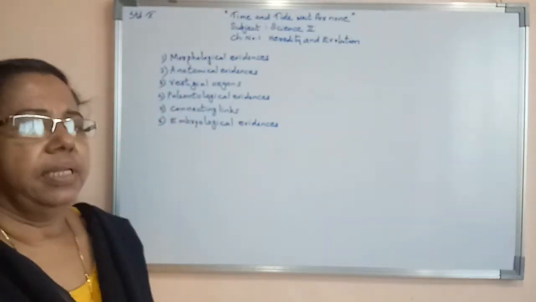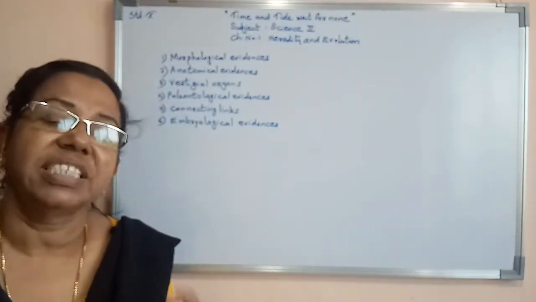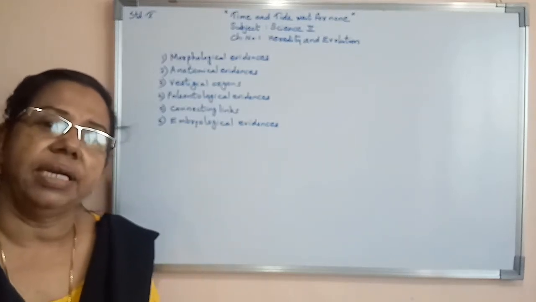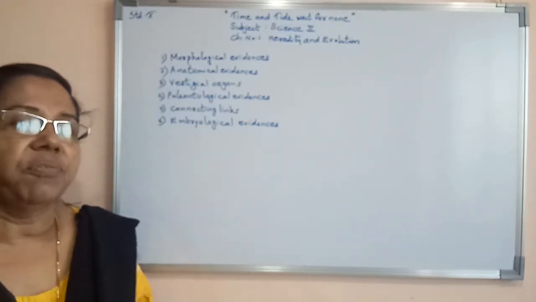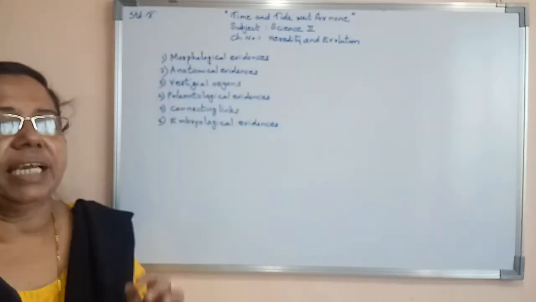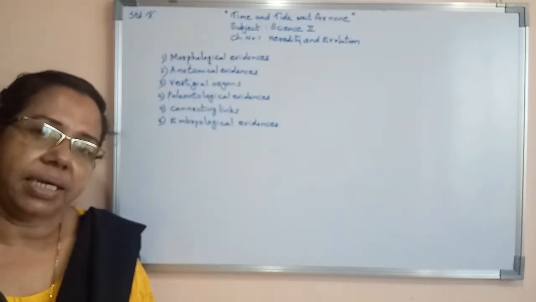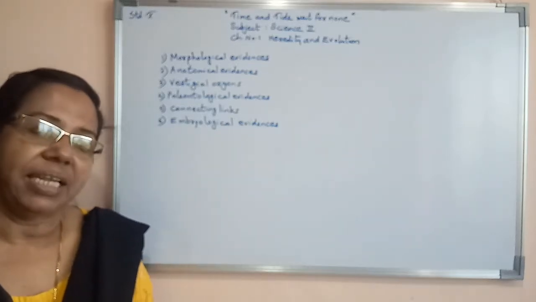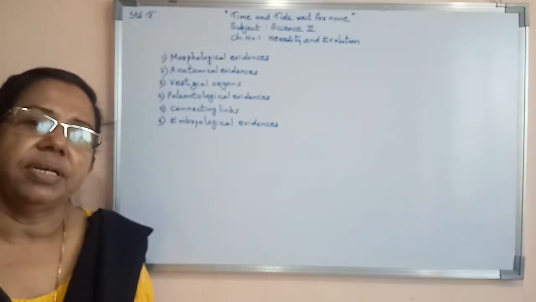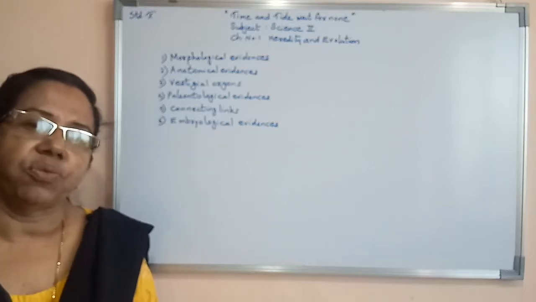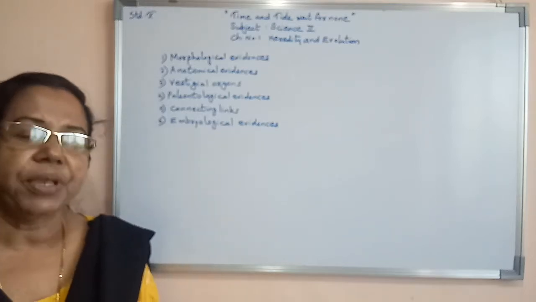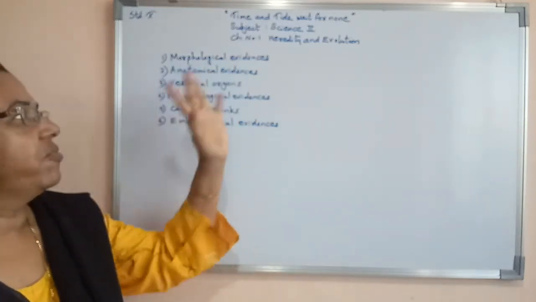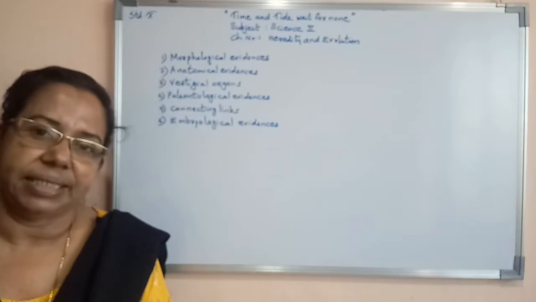Here there are six evidences shown that evolution is occurring in nature. Now the first one, that is morphological evidences. Second one, anatomical evidences. Third one, vestigial organs. Fourth one, paleontological evidences. Fifth one, connecting links. Sixth one, embryological evidences. Now first we will study morphological evidences.